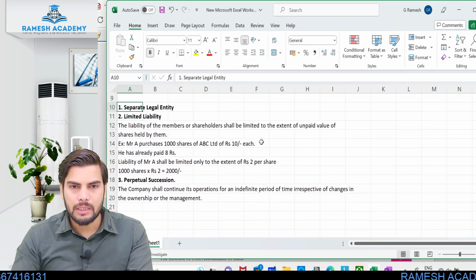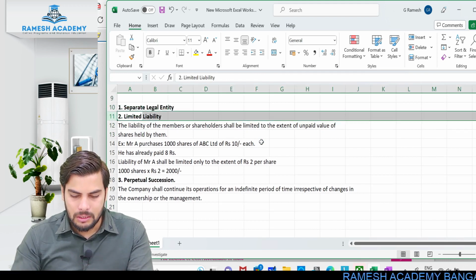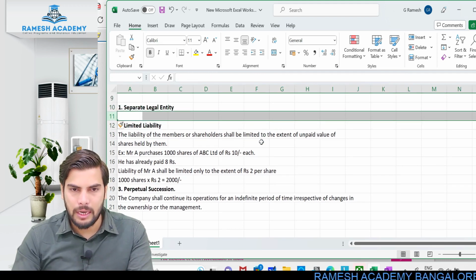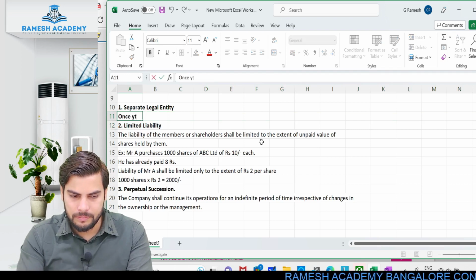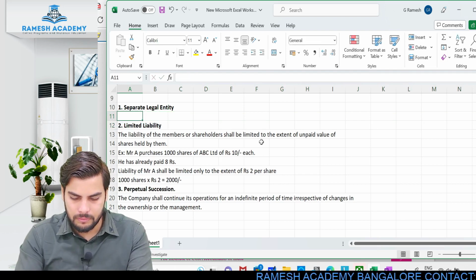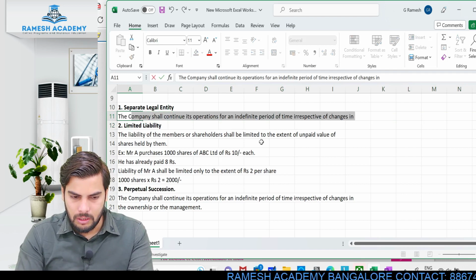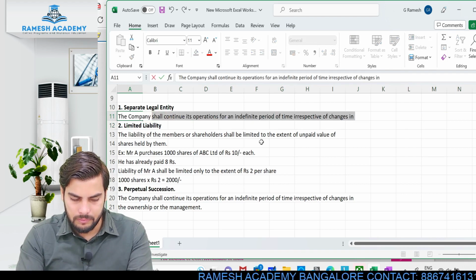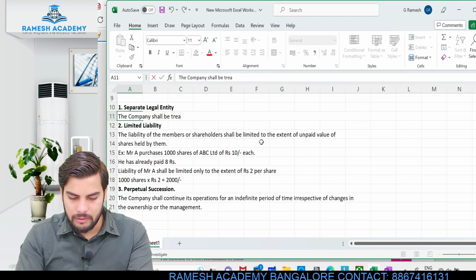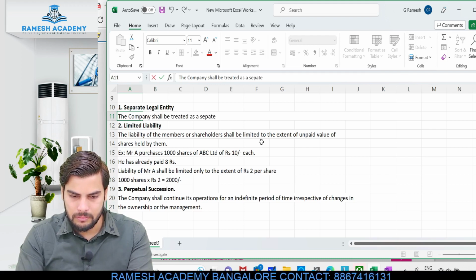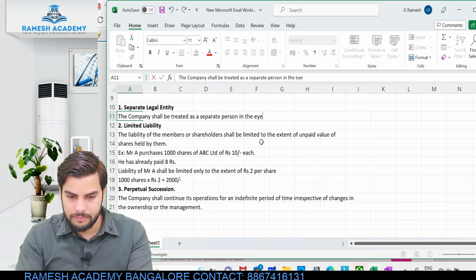Separate legal entity is clear, right? So once the company is incorporated, it will be treated as if it is an artificial person in the eyes of law. Once the company is incorporated, it shall be treated as a separate person in the eyes of law.